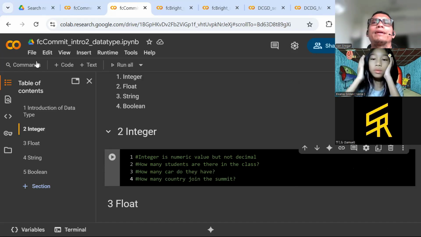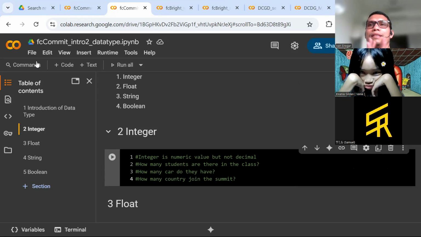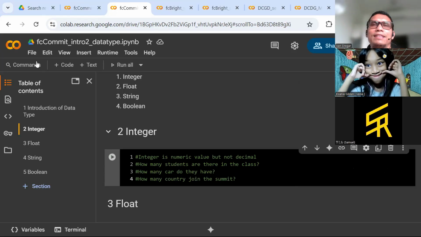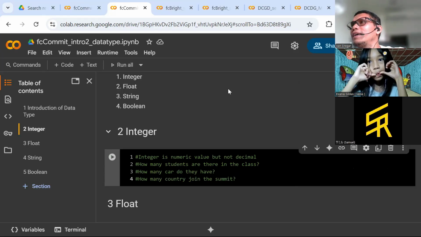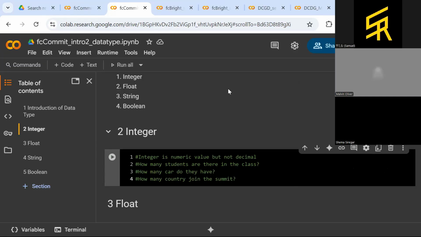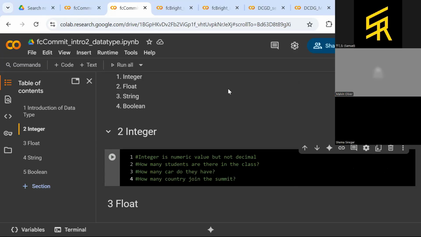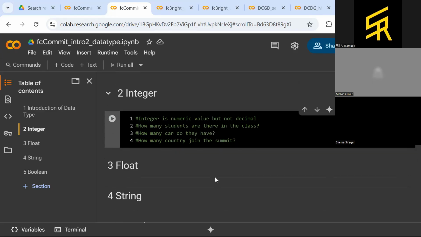Tapi nggak mungkin dia pakai setengah-setengah. So that's the integer. It's very clear now that integer must be bilangan bulat. Nah, itulah bahasa Indonesianya. Okay? Is it clear now for you? Fania? Clear? Malvin, Shema, and Samuel? Clear ya? Integer itu bilangan bulat. Okay. So let's go to the float.